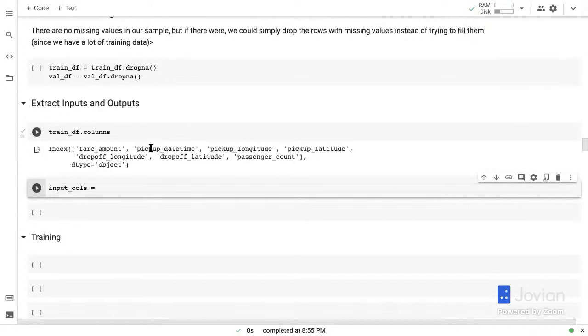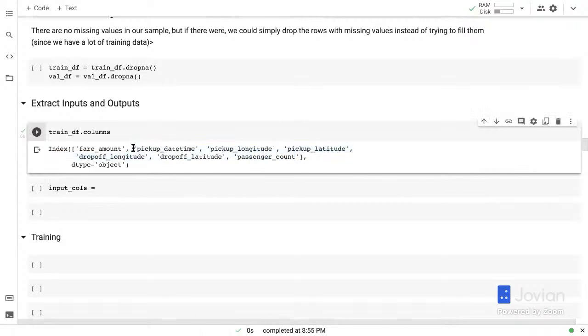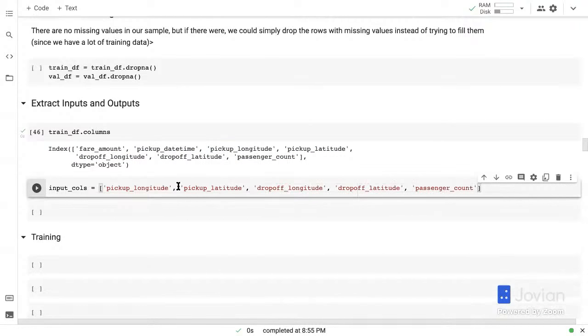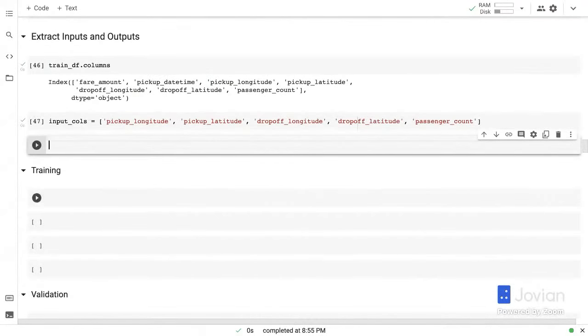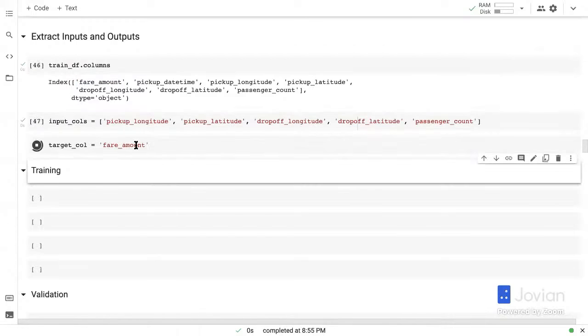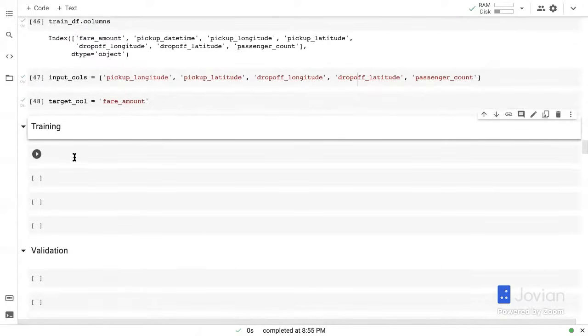Now the input columns are these. Well, actually, we can't really pass a date time column by itself into a machine learning model because it's a timestamp. It's not a number. So we'll have to split the date time column into multiple columns. For now, I'm just going to use the latitudes and longitudes and the passenger count. And for the target column, I am just going to use the fare amount. And there you go. So now we have the input and target columns.